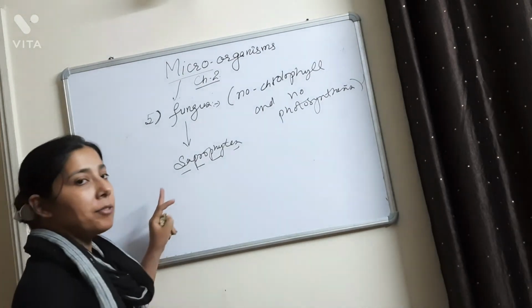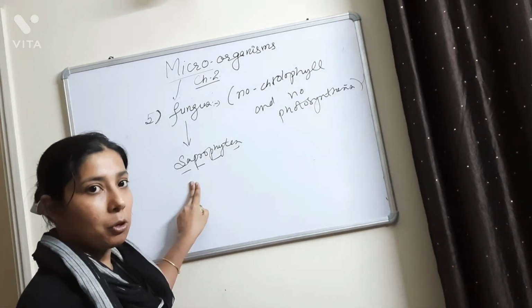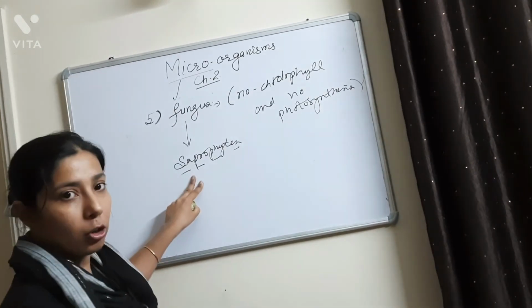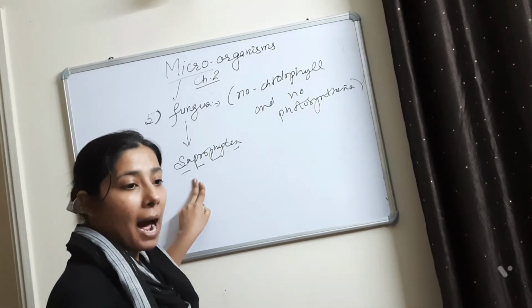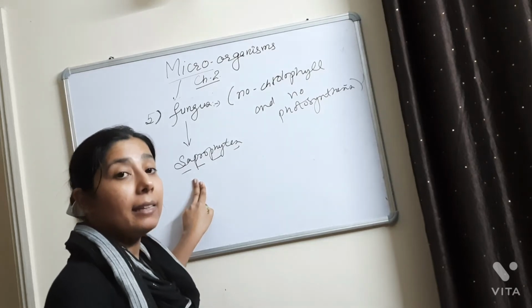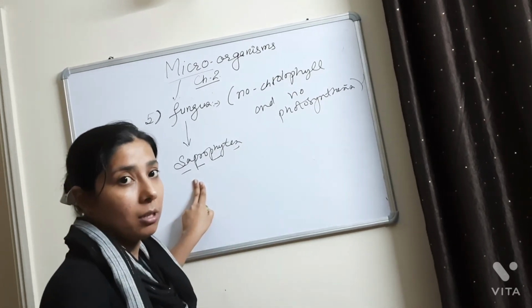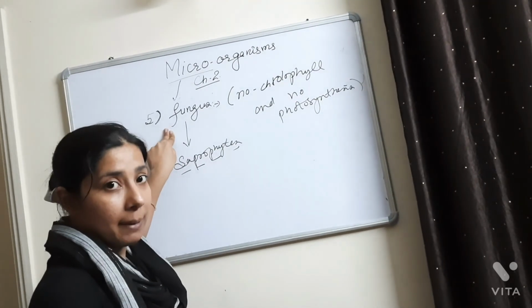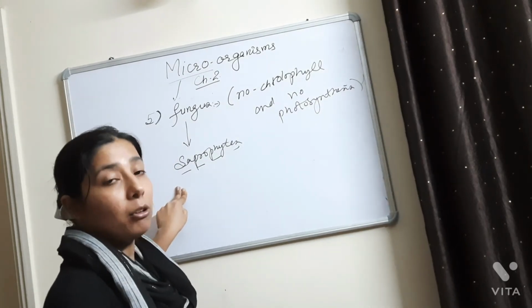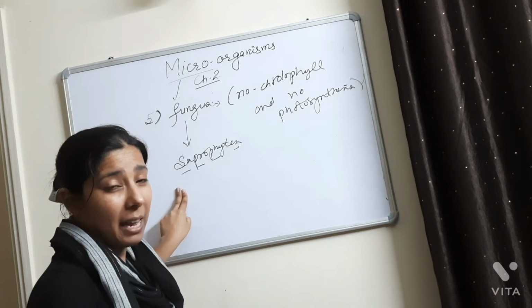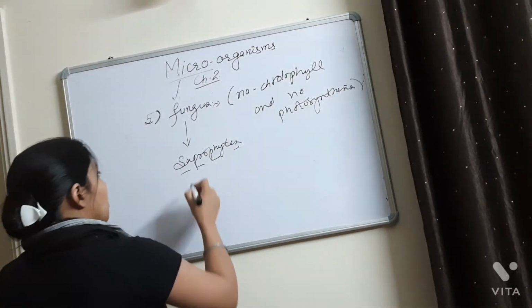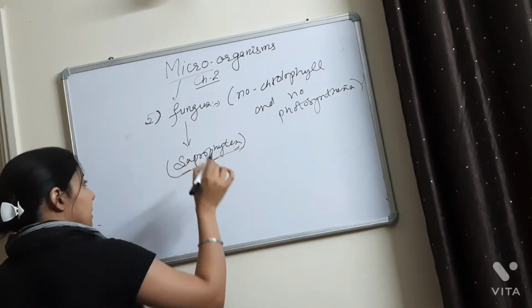I'm sure that you have studied about saprophytes in class 7 also. Saprophytes are those microorganisms which first convert the dead or decayed parts of the plants or animals into sap, and then they feed on that sap for their growth. And fungus do the same thing. They are the saprophytes. They feed on dead, decayed or waste material. Okay. So these are the categories of the saprophytes.